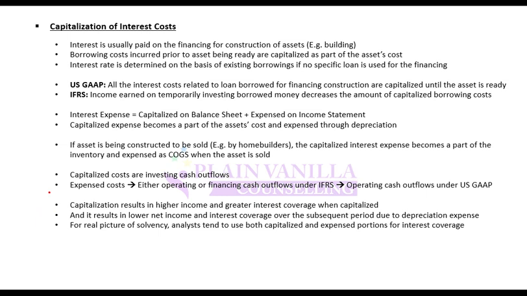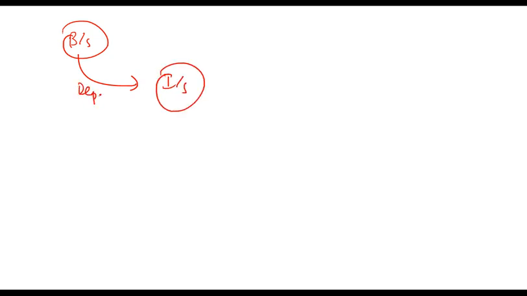Okay, so any other questions? So that is expensing or capitalization. If you have capitalized something or recorded it on the balance sheet, it will eventually flow to the income statement through depreciation. If you capitalize, assets increase. If you expense, income decreases. Here assets will be higher, income will be higher. Here assets will be lower and income will be lower, in initial periods.